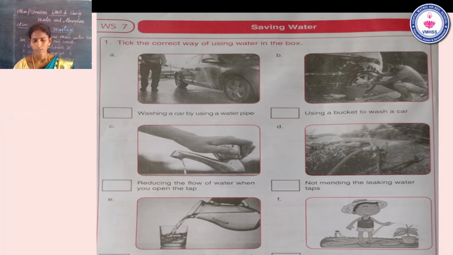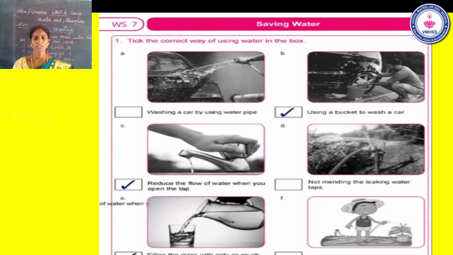Okay, children, we observed the six pictures. Now we go to the answer part. Which was the correct way of using water? Yes, see picture B. You can tick it. Using a bucket to wash your car. Question number A is the wrong answer. So B is the correct one.